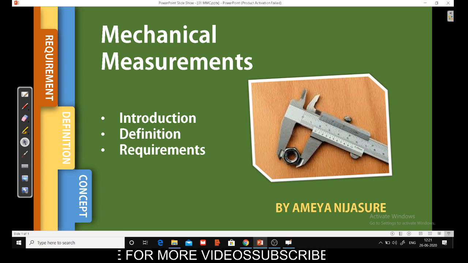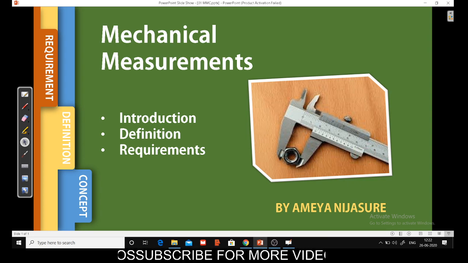So there can be pressure, temperature, length, then stress, strain, then you have velocity, acceleration. All these physical quantities are measured using some measuring instrument. We will be discussing a lot of these things in the coming videos about mechanical measurement. Today we will be starting with the introduction. Now before going to the definition, let us understand the concept of measurement.